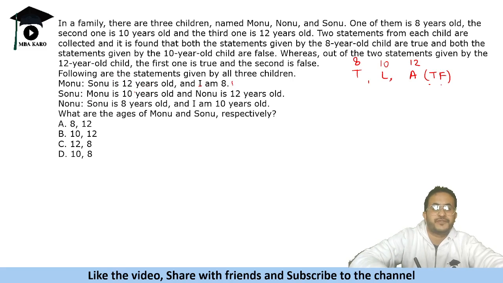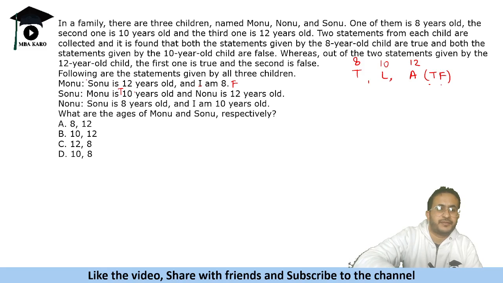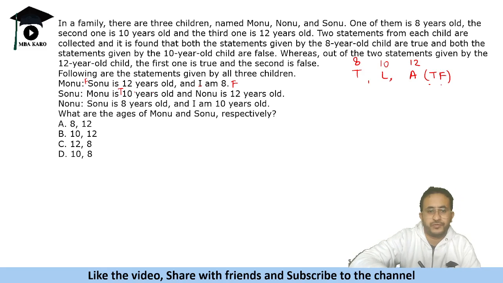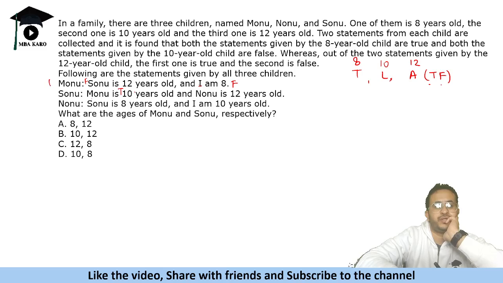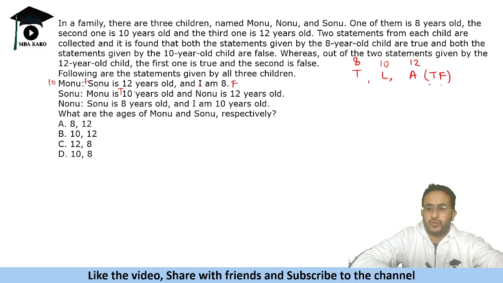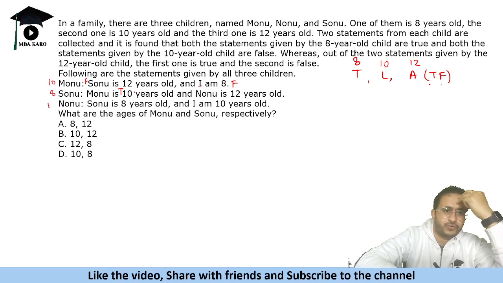So this is not true, this is false, and this is true. Monu says I am 8, and that means Monu is the 10-year-old. If he is 10, then both his statements are lies. So Sonu is not 12 years old, and he is not 8 years old either. He's a liar, so he's 10 years old. Now Monu is 10 years old and a liar, so Sonu should be 8 years and Nonu should be 12 years.